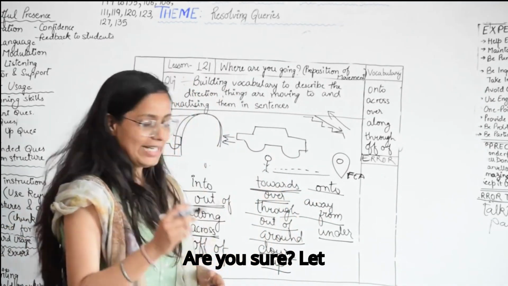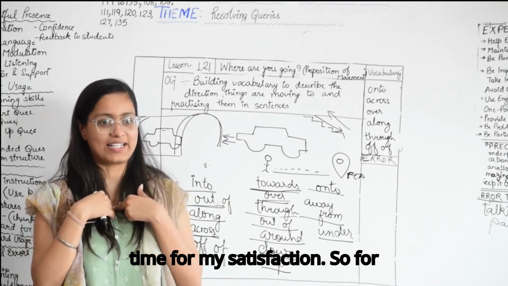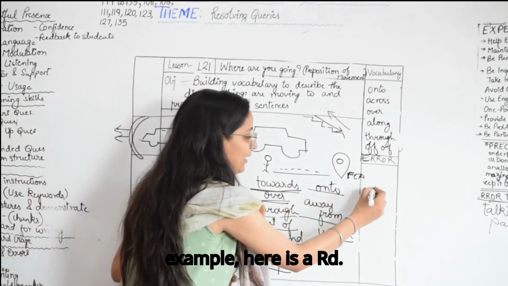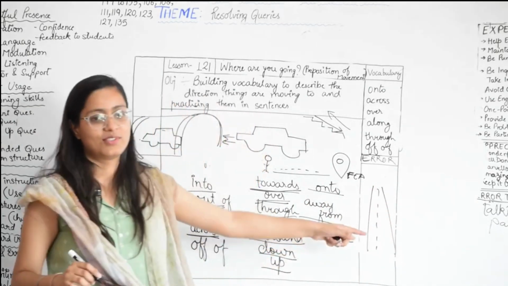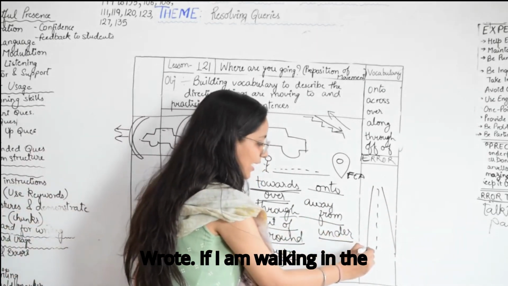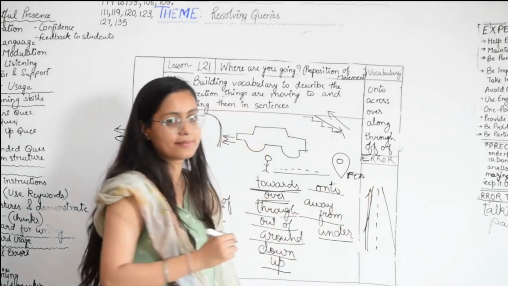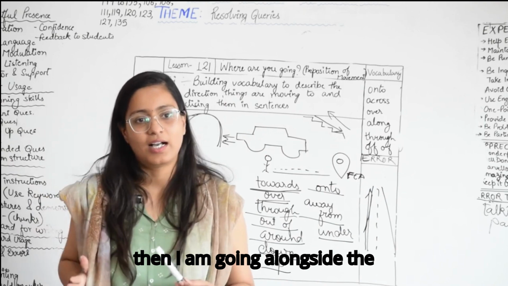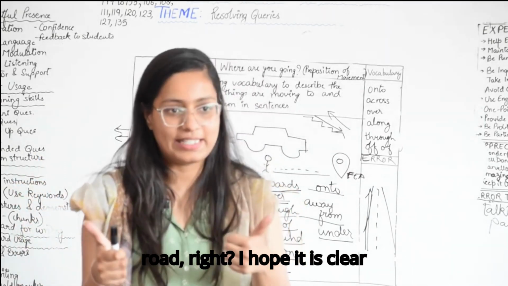Let me tell it to you one more time for my satisfaction. So for example, here is a road. If I am walking in the direction of the road at a side, then I am going alongside the road, right? I hope it is clear now.